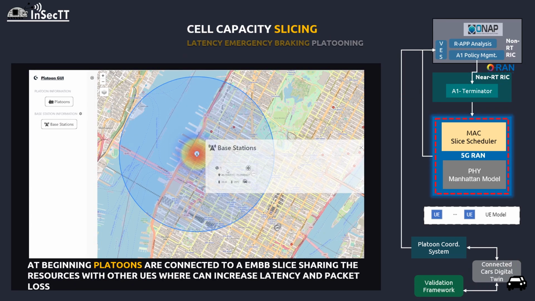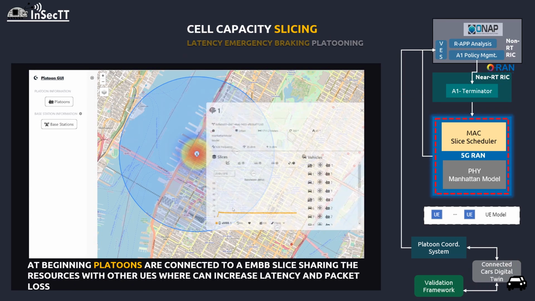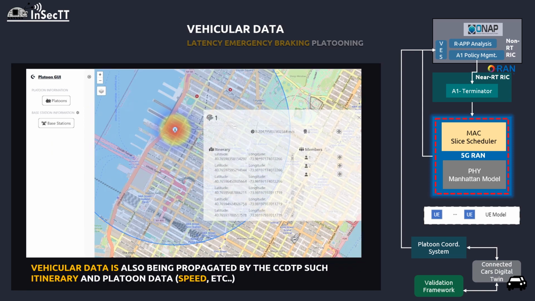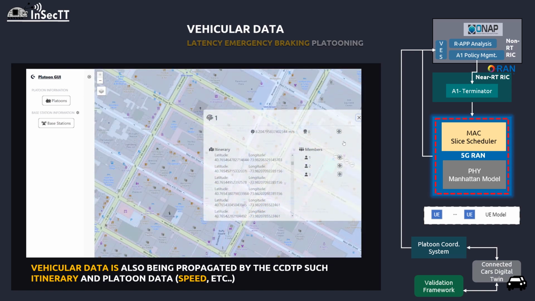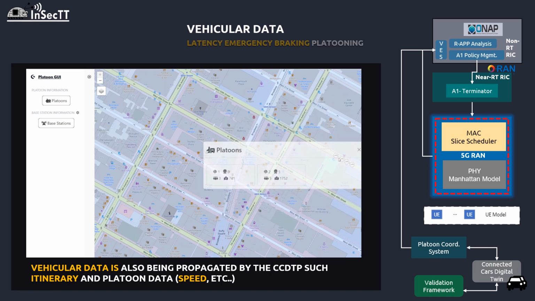In this scenario, a platoon is crossing the Manhattan area, connected to the base station and attached to a default network slice. Using the Manhattan channel model we can get the SNR values, allowing us later to obtain latencies and throughput and packet loss ratio. During the simulation, vehicle data is being propagated by CCDTP, allowing us to have the itinerary of the platoon, and its speed. With this we can model our simulation, allowing us to have an approximation of a real vehicle behavior.